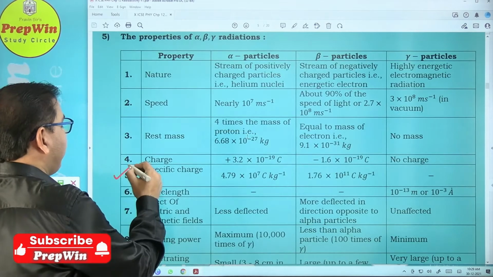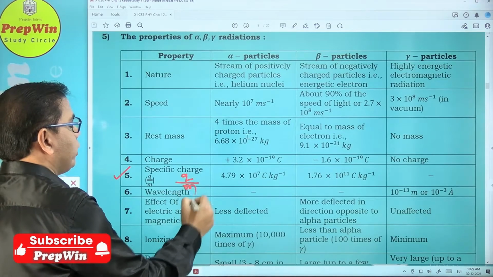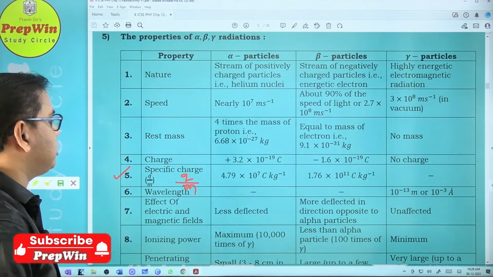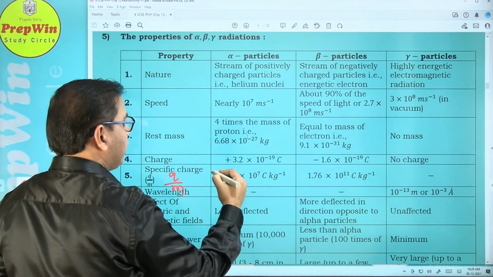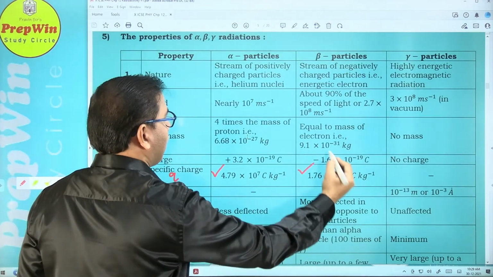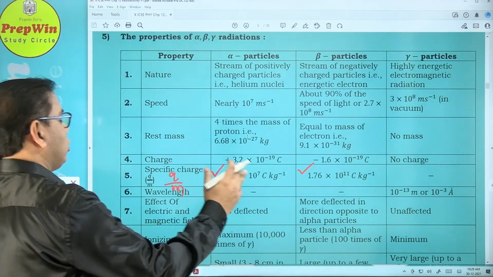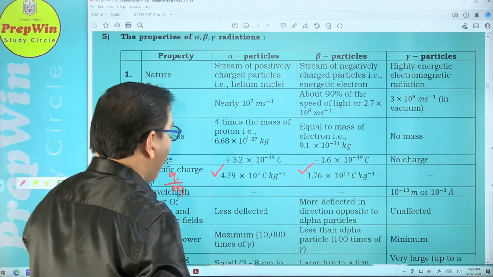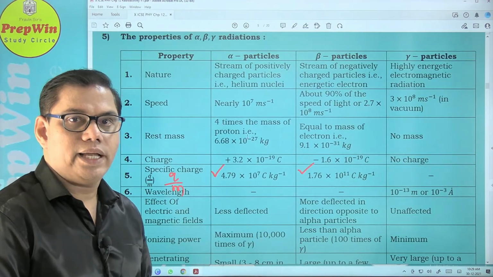Now what is specific charge? So ratio of charge per unit mass is the specific charge. It is very unlikely that a question related to the specific charge of the alpha and beta particle can be asked, but still just go through this number, try to remember them. In my previous class I have spoken about this in detail.